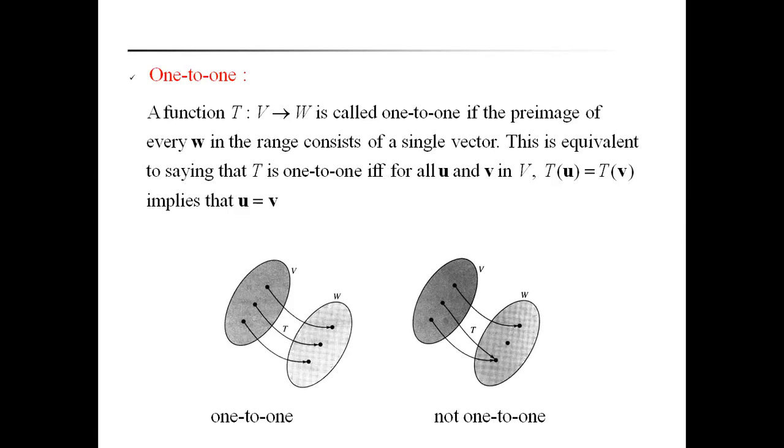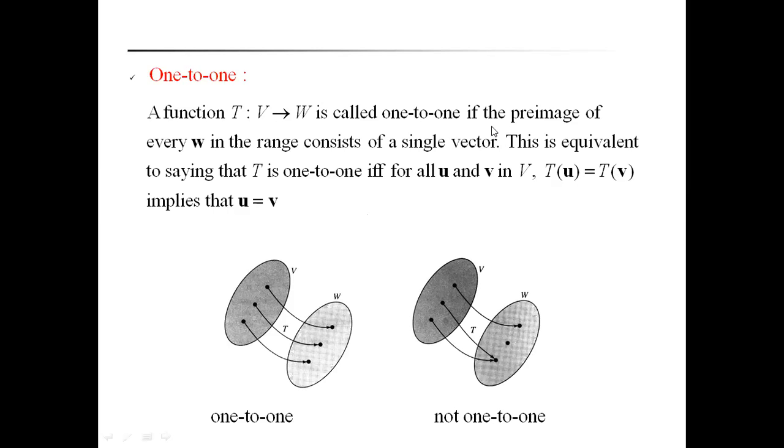Similarly, here also we can apply the same fundamental rule for T, a linear transformation from a vector space V to W. T of u is equal to T of v implies u is equal to v, then we say that T is a one-to-one mapping.